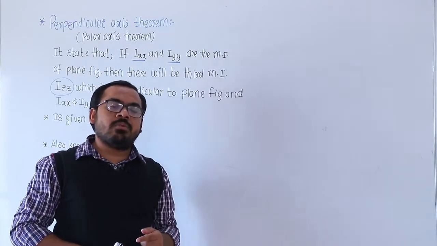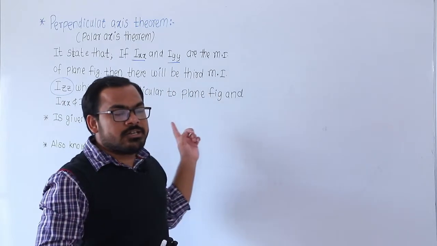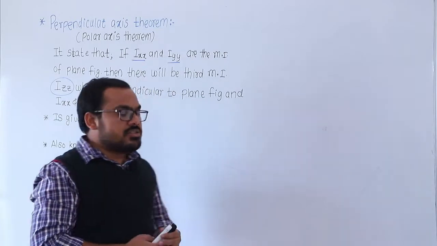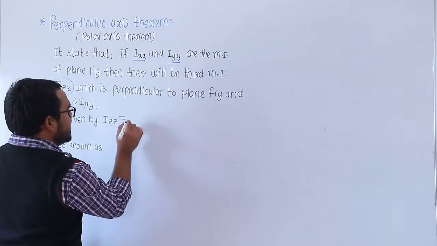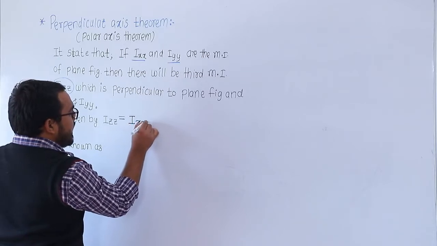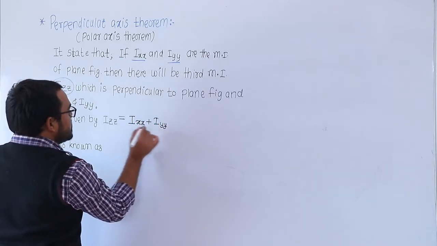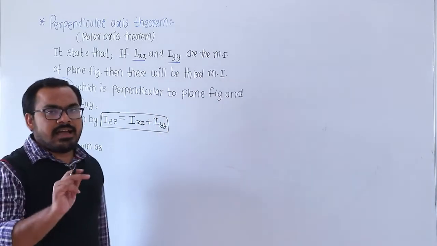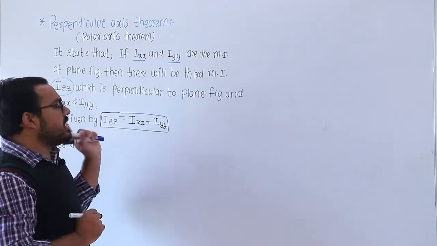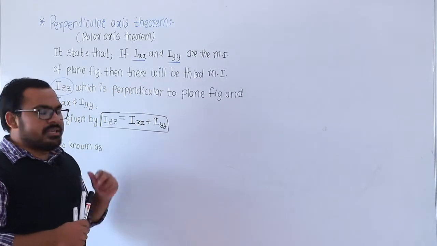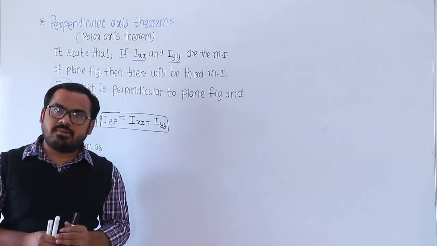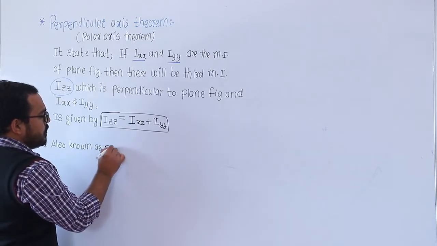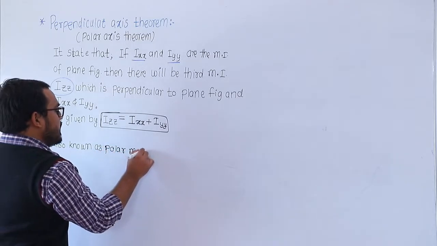Then how to calculate the moment of inertia about Izz according to the perpendicular axis theorem? So if Ixx and Iyy are given, at that time Izz is equal to the sum of Ixx plus Iyy. So this is the perpendicular axis theorem. So for that same plane figure there is an Izz and that Izz is equal to the sum of moment of inertia about the xx axis and the moment of inertia about the yy axis. And this is also known as the polar moment of inertia.